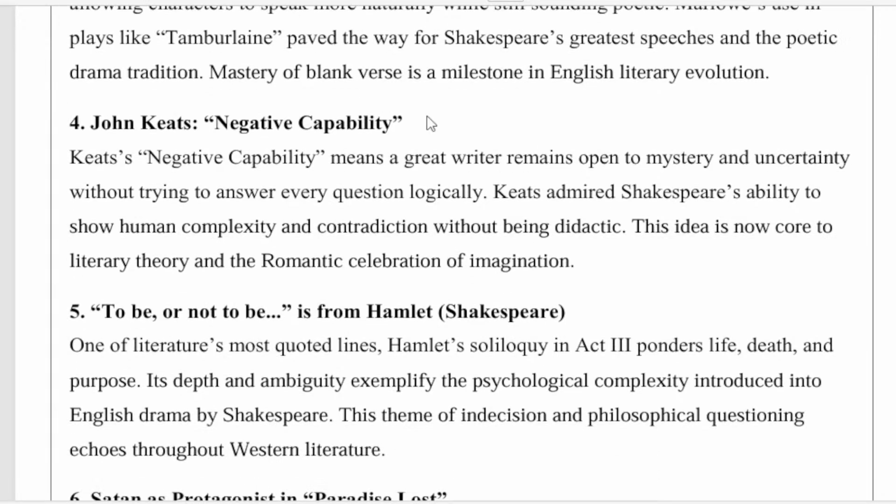Keats's negative capability means the great writer remains open to mystery and uncertainty without trying to answer every question logically. Keats admired Shakespeare's ability to show human complexity and contradictions without being dialectic. This idea is now core to literary theory and romantic celebrations of imagination. So this is the explanation, a clear explanation. We have taken this from our book.